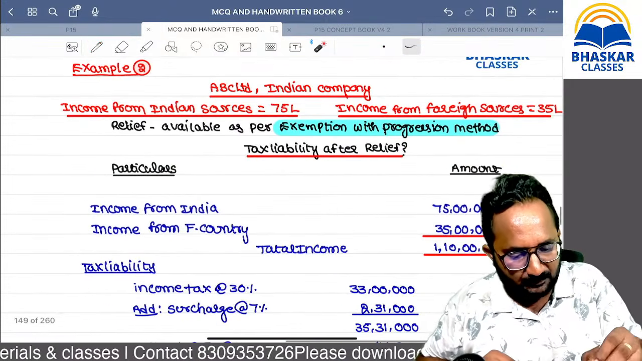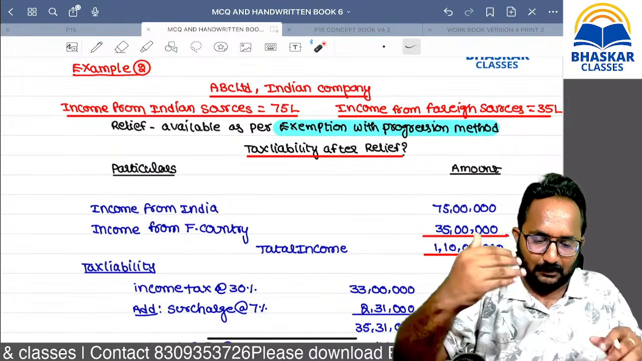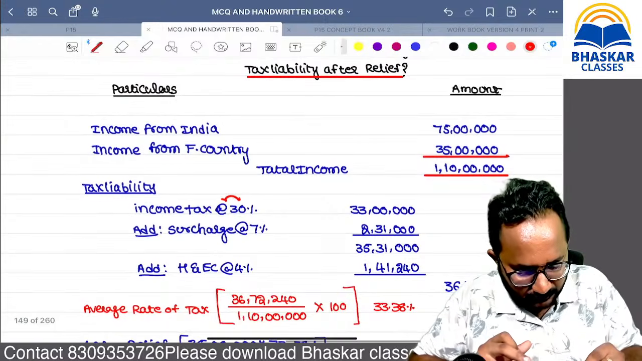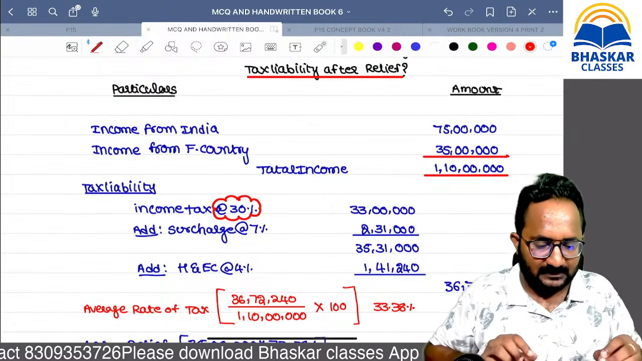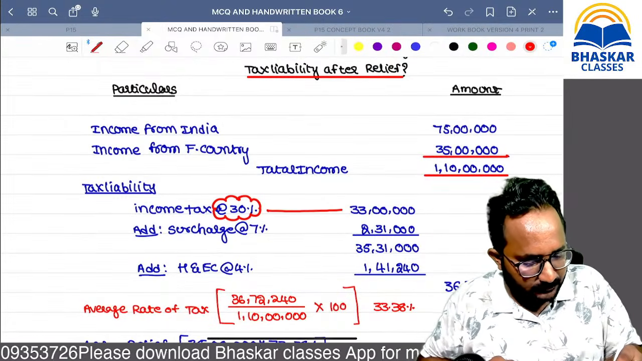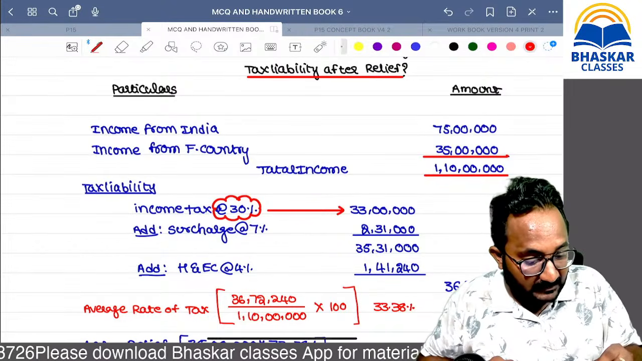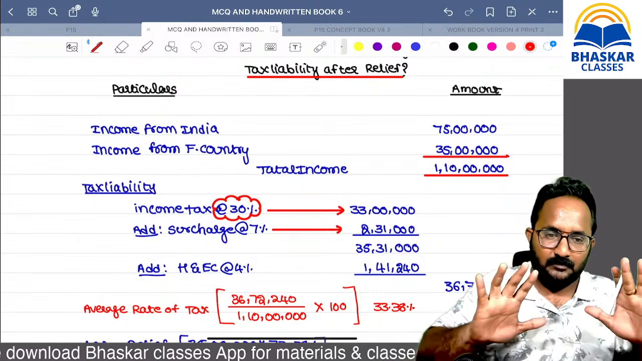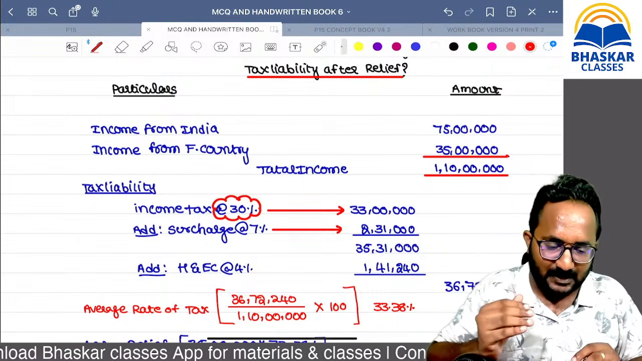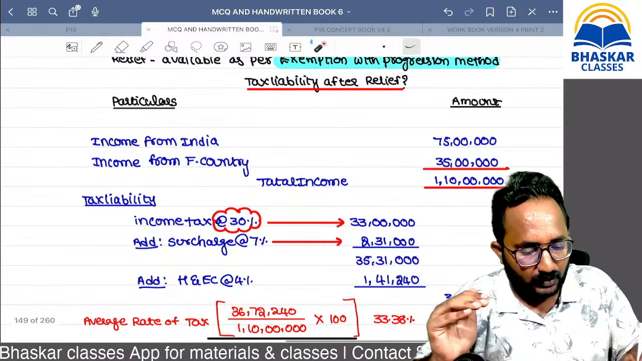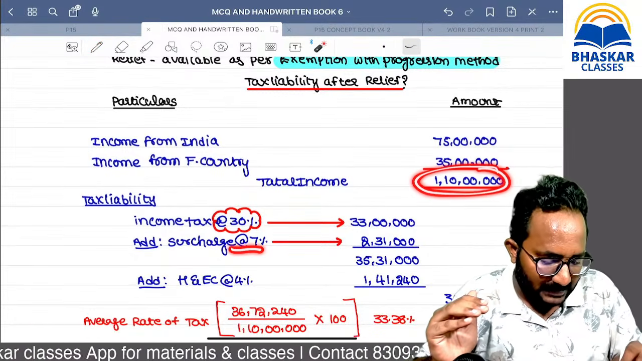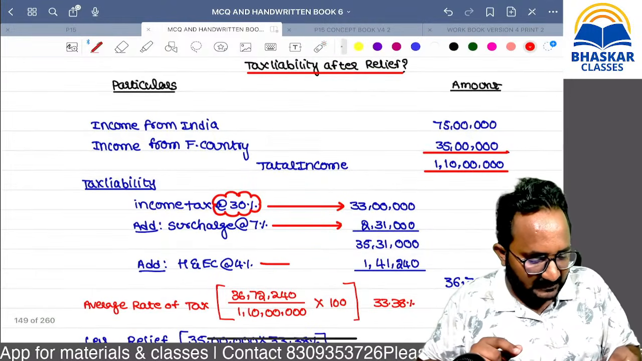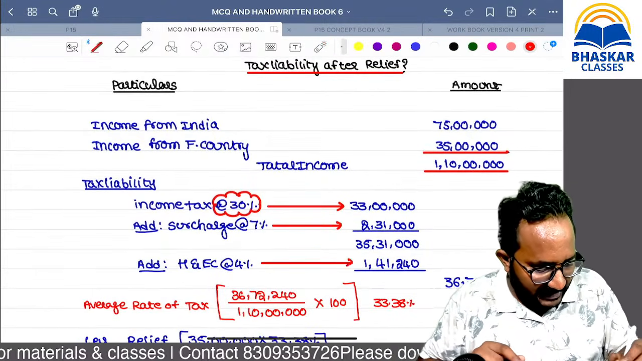It is a domestic company. They have not mentioned anything about the turnover related to 2020-23. That's why you can take 30%. That is 33 lakh. Then you have to apply the tax on tax, that is a surcharge of 7%. Domestic company, total income more than 1 crore, that's why you have to collect the 7% on 33 lakh. Then please add the education cess at the rate of 4%.